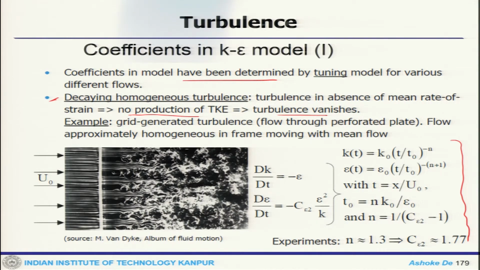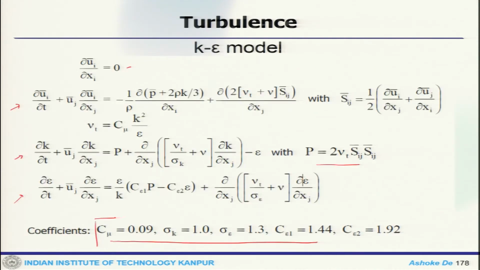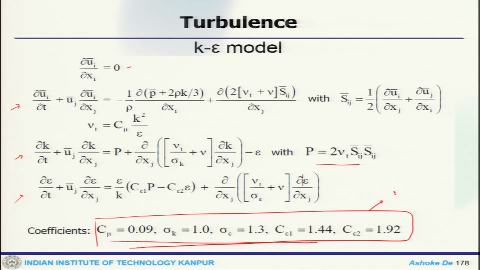These coefficients are tuned over a period of time, and they are widely acceptable for a large number of flows. Having said that, one has to make a note here that any specific application requires some tuning.